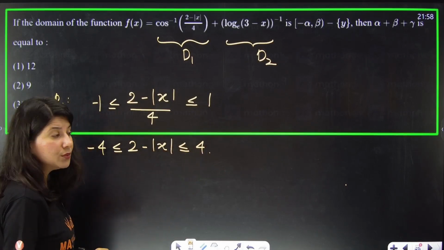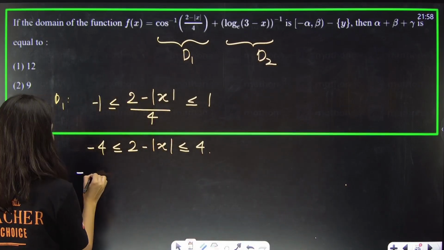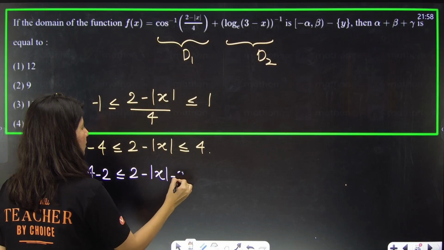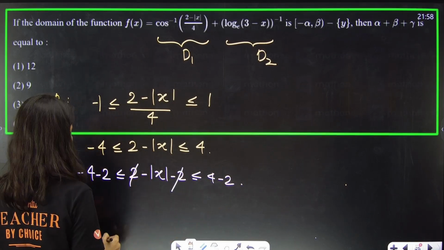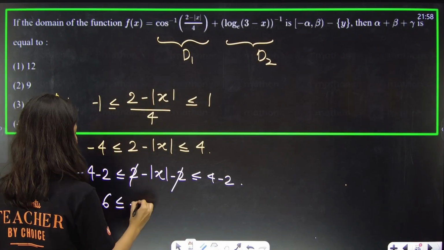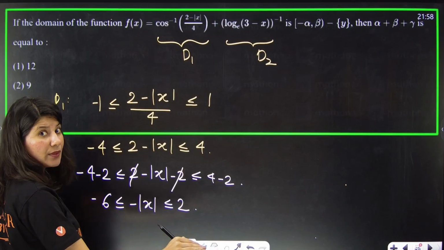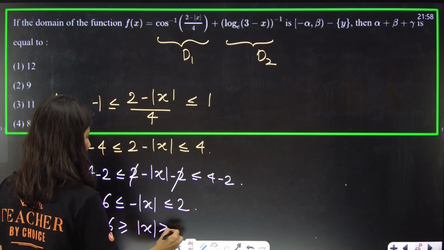Now you will subtract 2 from each side of the inequality. Minus 4, minus 2, 2 minus mod x, minus 2, 4 minus 2. 2 cancel. Minus 6, minus mod x, 2. Multiply it with a negative sign: 6 greater than or equal to mod x greater than or equal to minus 2.